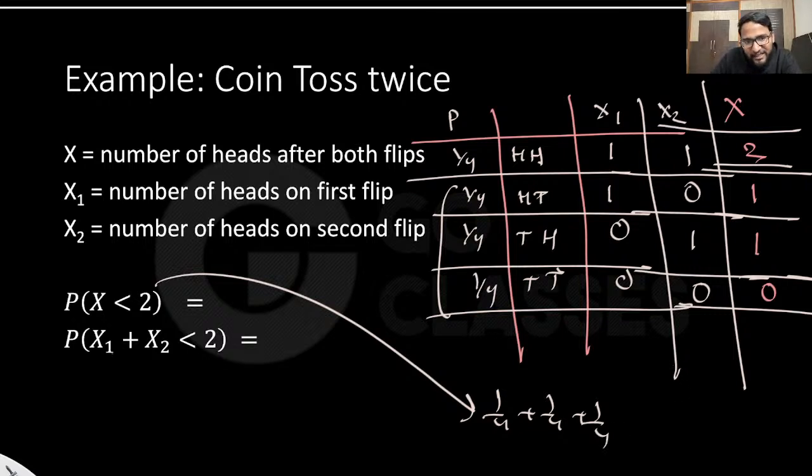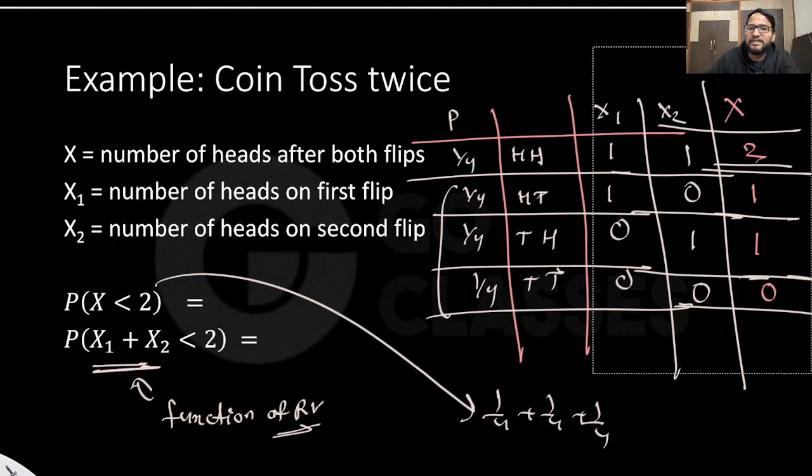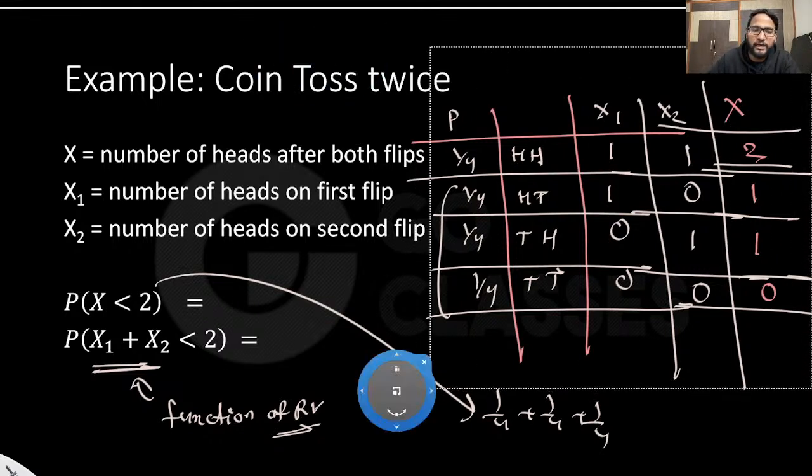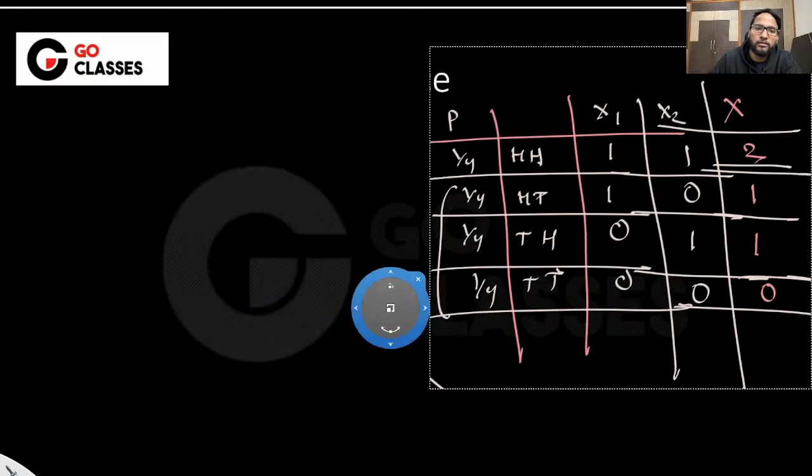Now, interestingly, they have something here. We are saying x1 plus x2 is less than 2. Till now, I haven't dealt with these kinds of things. I have dealt with the random variable directly, not with the function of a random variable. So this is a function of a random variable, right? Till now, we have not dealt with this. So let's deal with functions of random variables, and let's see how we can solve these questions.